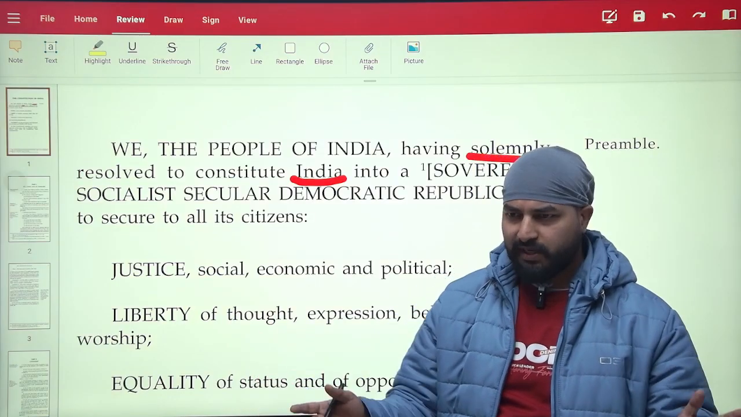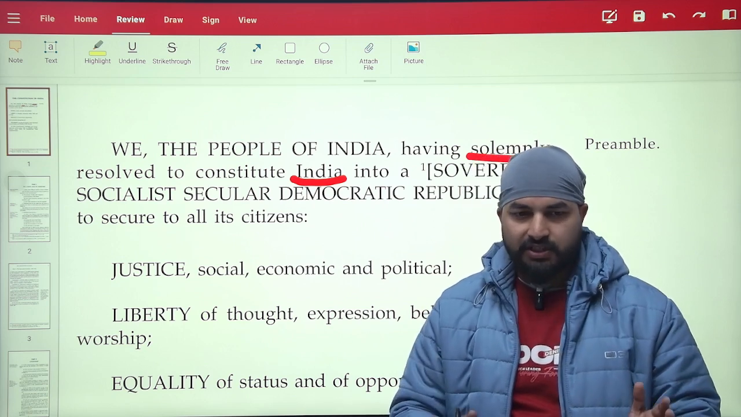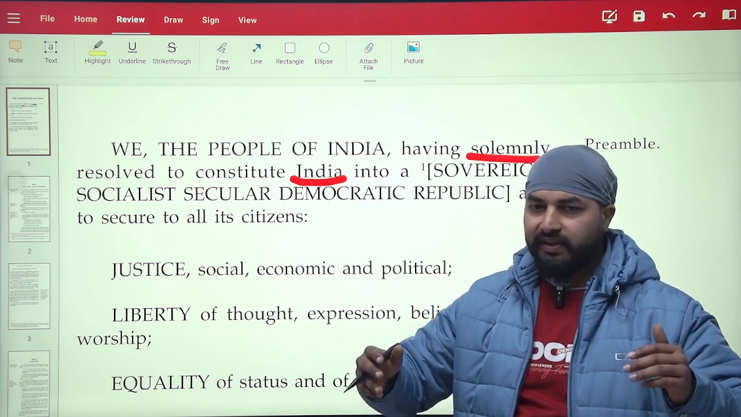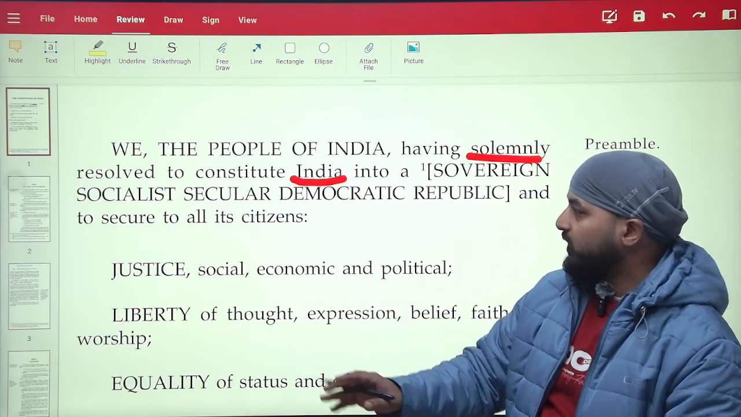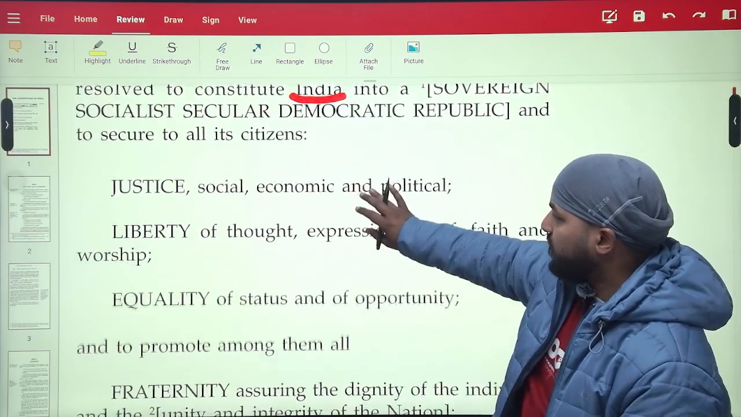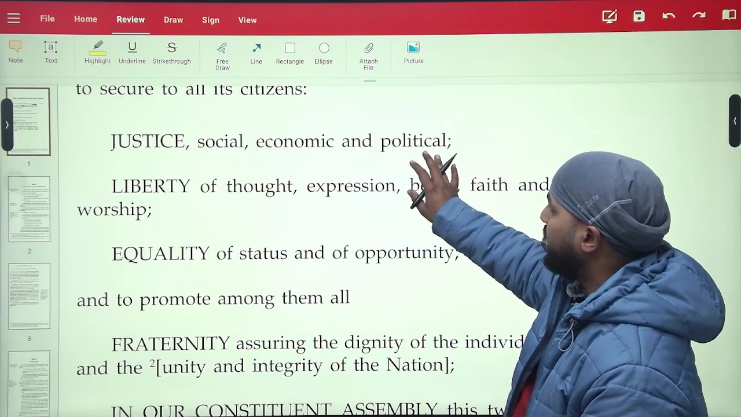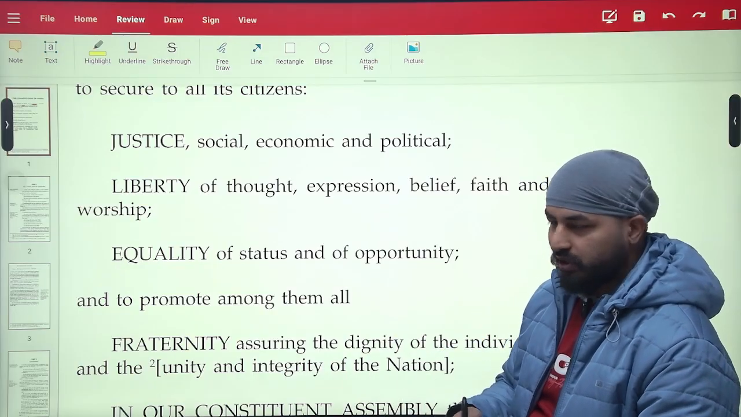Or allow me to explain more. It is a government which believes in distributing resources to the people who are not very well to do in society. They aim for equality. And if you look at the lines below, justice, social, economic, and political, these also denote a kind of socialism.